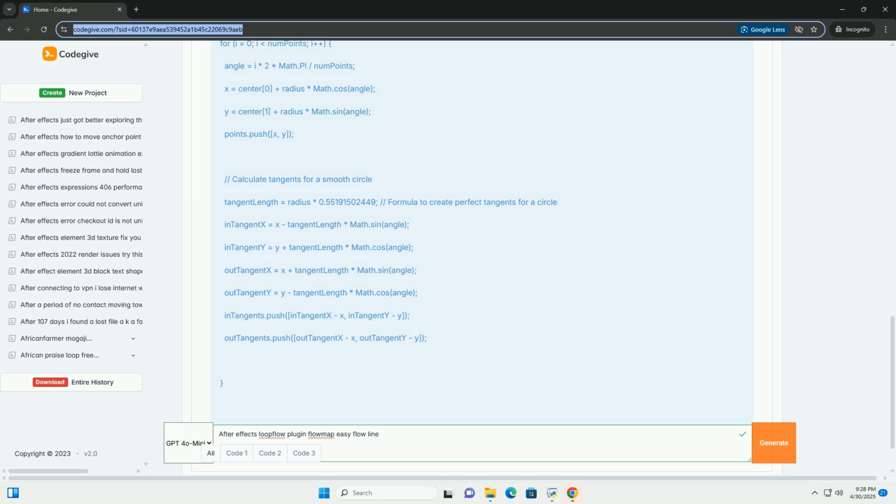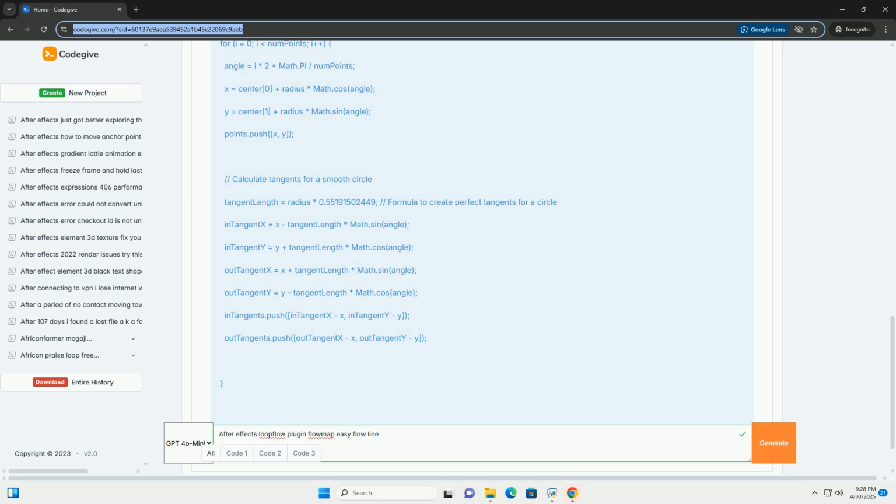Outtangent specifies the outtangent of a flow line. Tension specifies the curve tension of a flow line. Thickness specifies the thickness of the flow line. Color specifies the color of the flow line.